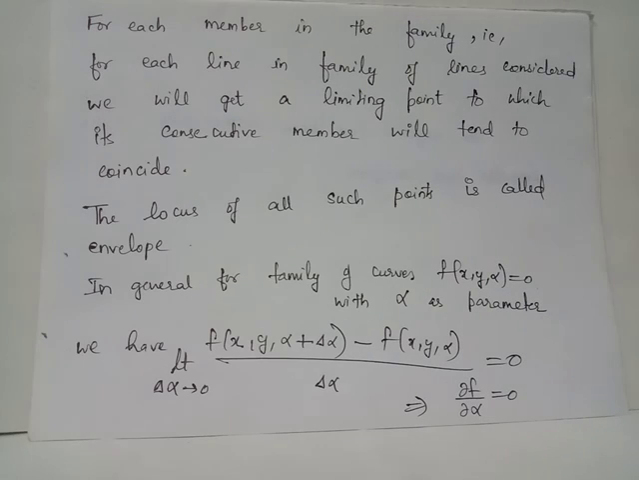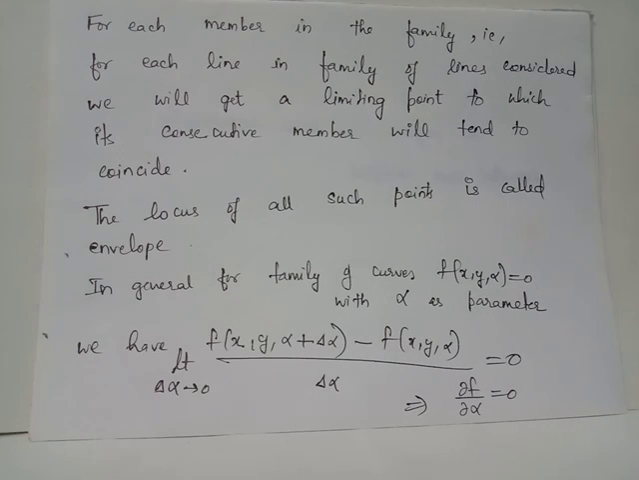we have f of x, y, alpha plus delta alpha as the consecutive member to the curve f of x, y, alpha, and we have the limit as delta alpha tends to 0 applied on f of x, y, alpha plus delta alpha minus f of x, y, alpha divided by delta alpha equals 0, from which the first order partial derivative of f of x, y, alpha with respect to the parameter alpha will be 0. On solving these two equations, we will get the desired envelope.